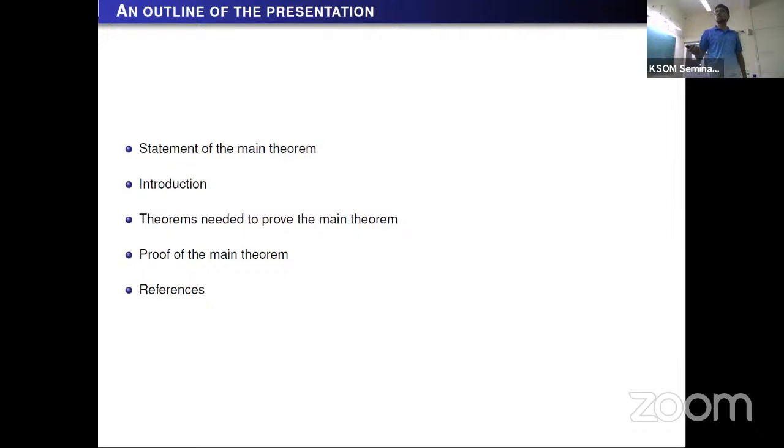The outline of my talk is the following: a statement of the main theorem. Then I will introduce some notations and basic definitions. After that, I will introduce some theorems which we prove. These theorems are needed to prove the main theorem. After that, I will sketch the proof of the main theorem. Then there will be some references.